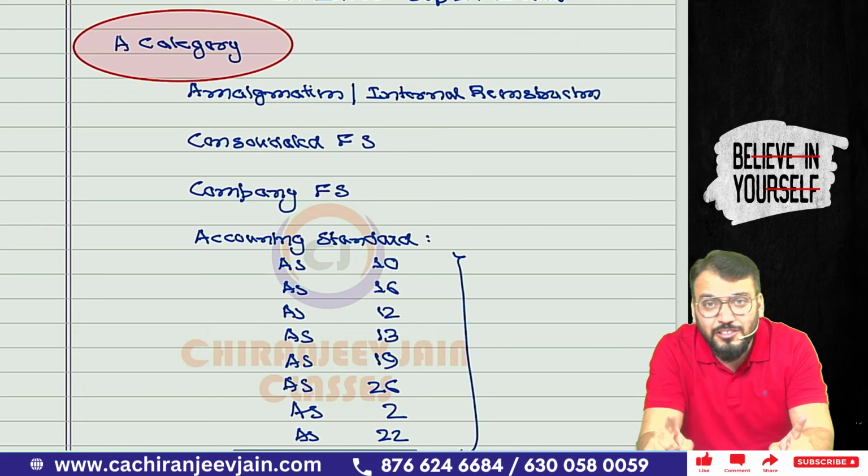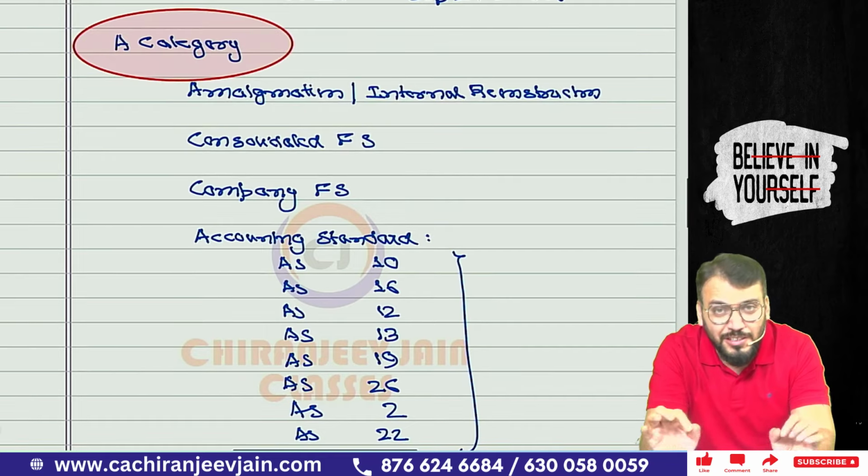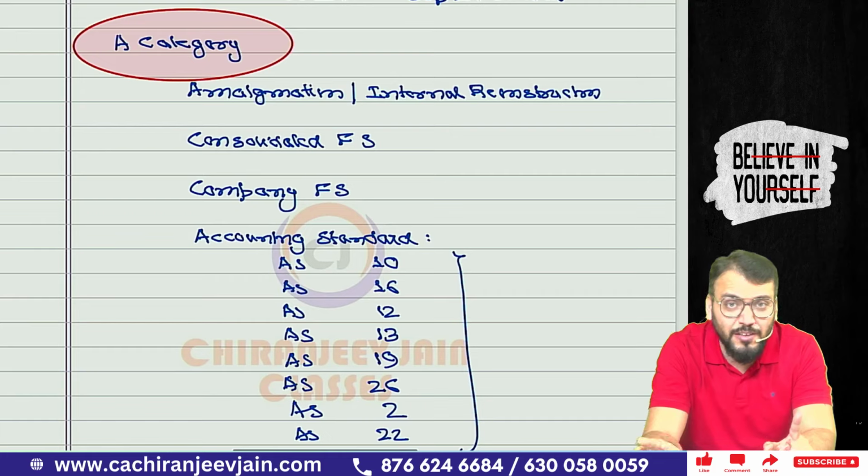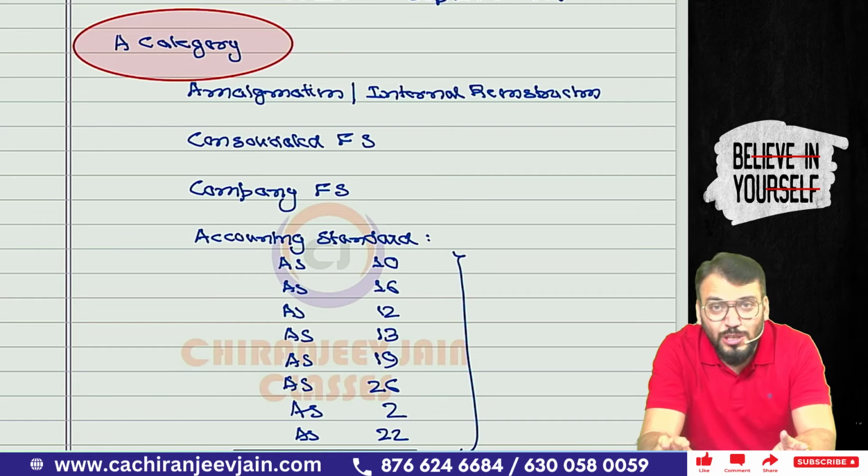First is amalgamation or internal reconstruction. Either a question will come from amalgamation or from internal reconstruction, covering 14 marks. It can be 20 marks also; I am saying the minimum will be 14 marks. Second, consolidated financial statement: definitely one sure question of 14 marks, correct?